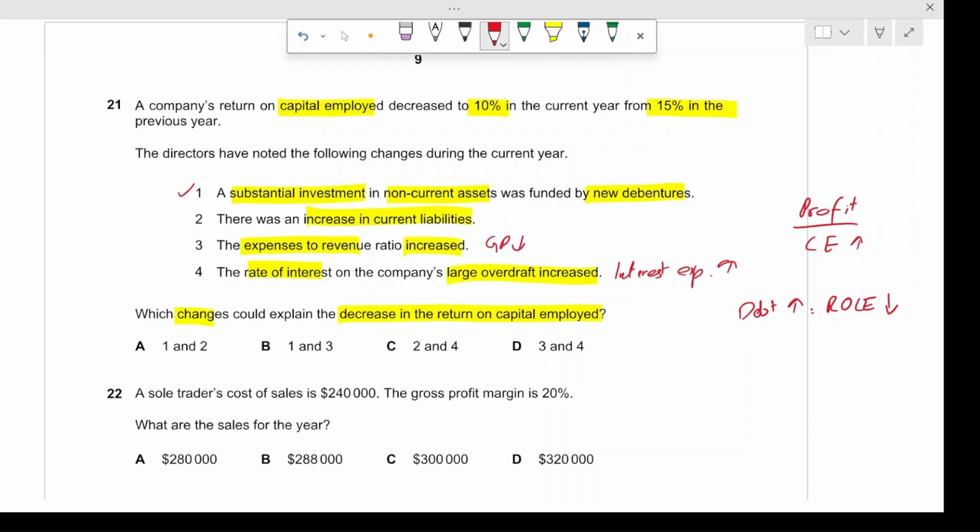There was an increase in current liabilities. This does not have any expense, and it does not enter capital employed at all. So this would have no effect at all. And the expenses to revenue ratio increased, which means that the profit decreased, which means the return on capital employed also decreased. And the last one is the rate of interest on the company's large overdraft increased. Yes, this is an issue, but it does not tie to ROCE in the same way as number 3 does, in which the gross profit itself decreased quite a bit. So this is not correct either. We're just going to consider 1 and 3, which is option number B.